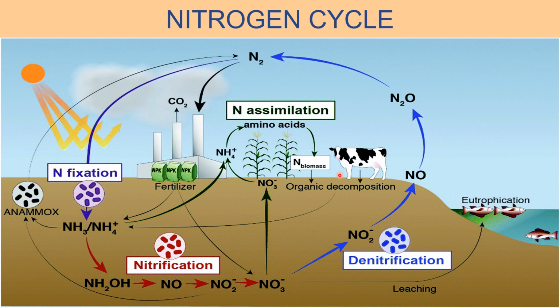In this way, the nitrogen gas which was removed from the atmosphere during fixation is put back into the atmosphere. From the atmosphere, nitrogen gas is used again during nitrogen fixation, and the nitrogen cycle is repeated in nature again and again. As a result of the nitrogen cycle in nature, the percentage of nitrogen gas in the atmosphere or air remains constant.